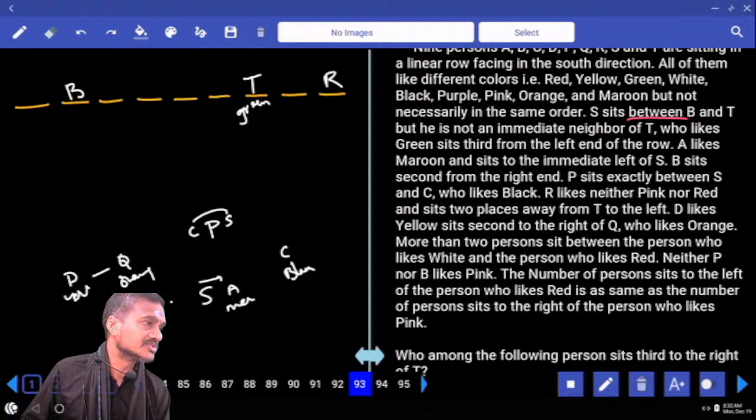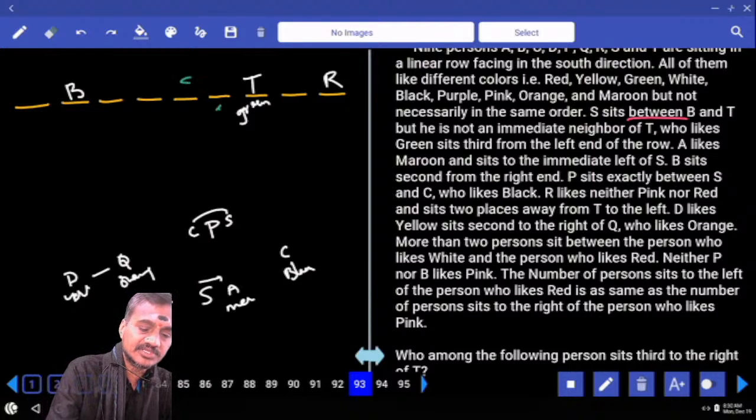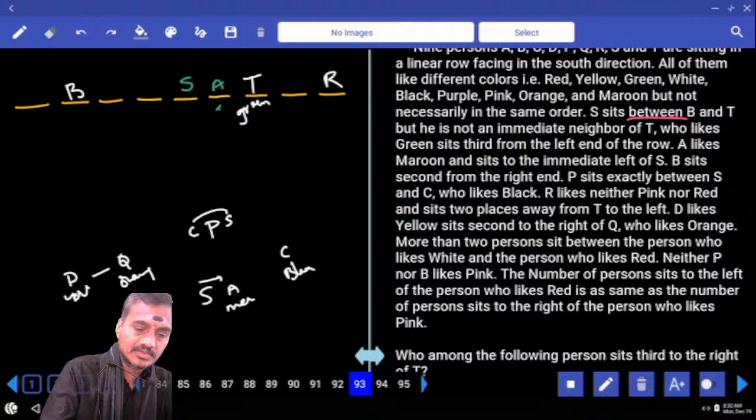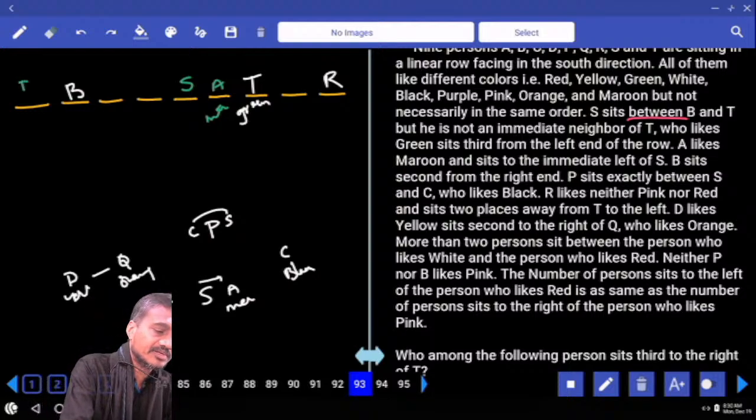Now let us fix this S. S cannot be at this place. Then can we have S at this place? If S is here, then A will be here. Maroon. If S and maroon were like this, then D and Q must be here and here. D is yellow and Q is orange.